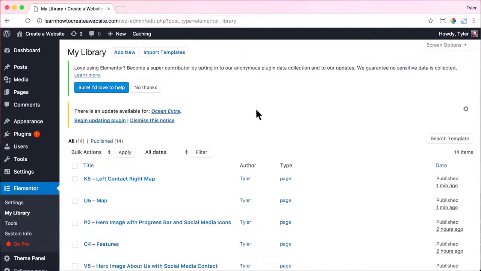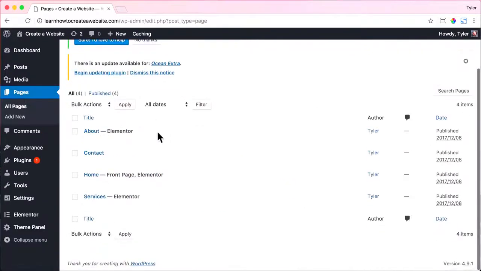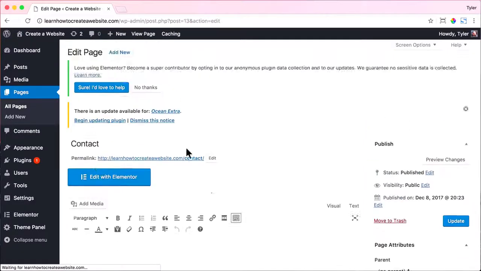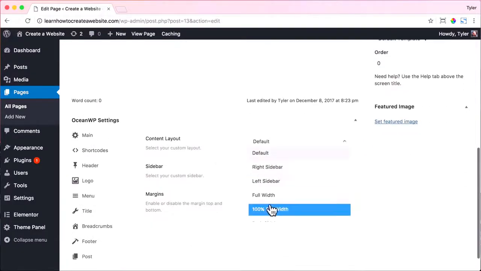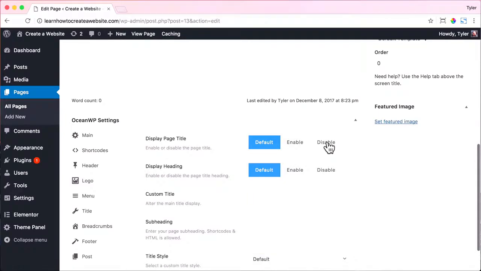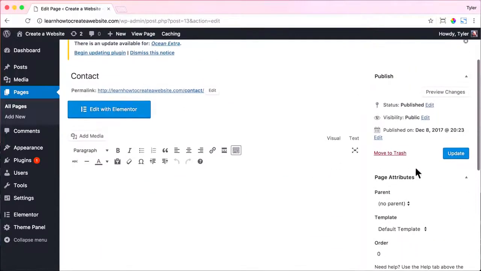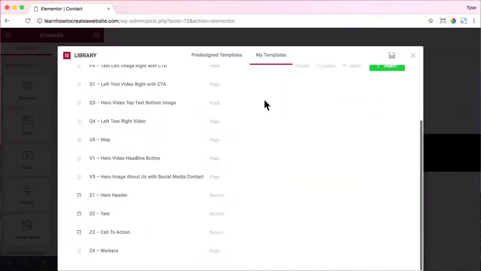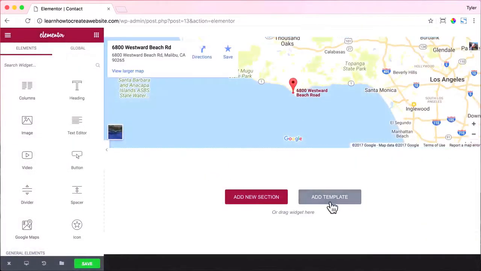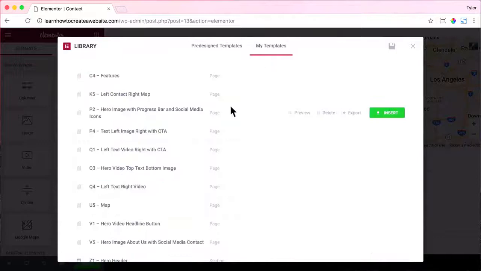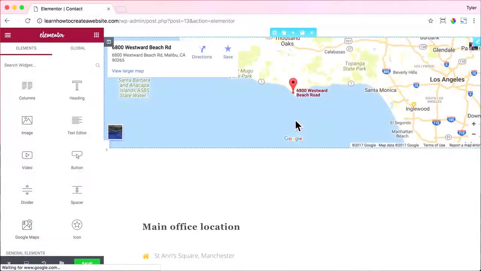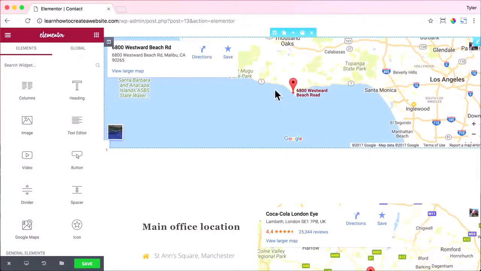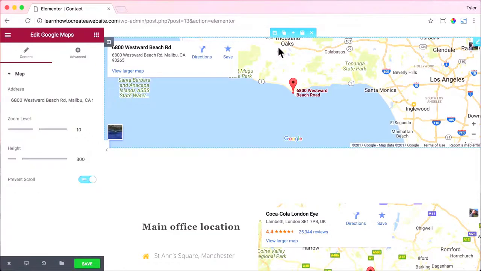And now let's start building our page. So go to pages and click on contact, and under content layout, let's do 100% full width and click on title and disable it. Then we can press update and click edit with Elementor. Then we can add template and go to My Templates, and let's add U5, which we'll put in the map, and then add template, My Templates, and let's go to K5 and insert that. And if we click on the map, we can change the address. So the address will be where the pin is.